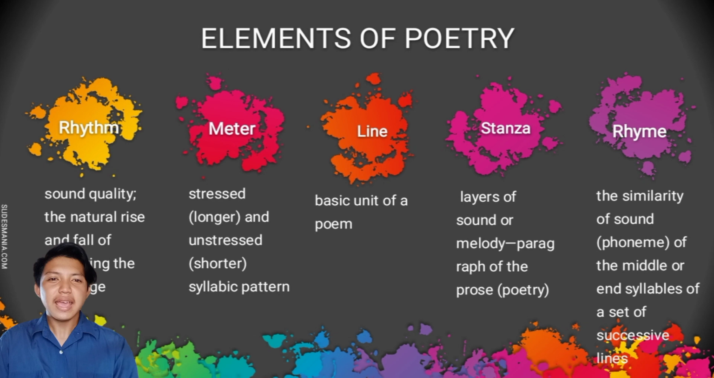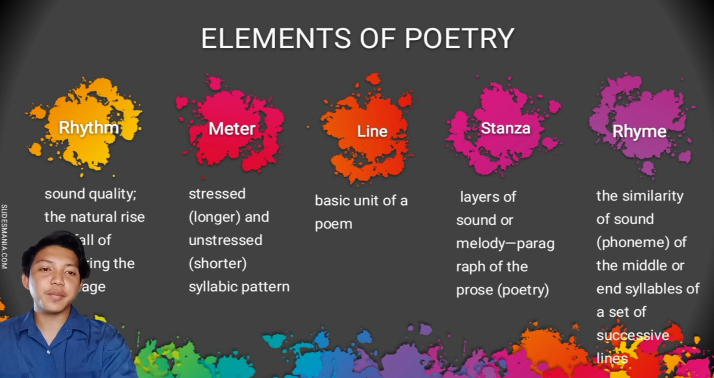Next is line. It is a basic unit of poem. Line is a unit of language into which a poem or play is divided. The use of a line operates on principles which are distinct from and not necessarily coincident with grammatical structure, such as sentence or single clauses in sentences.